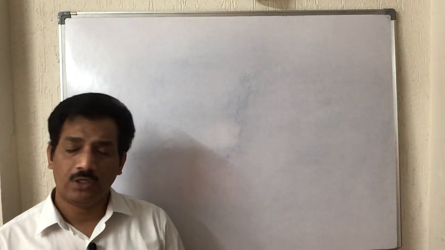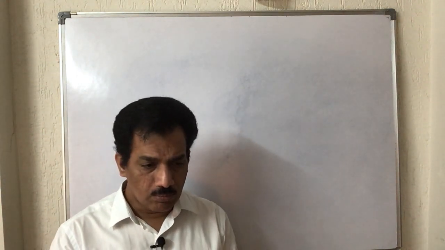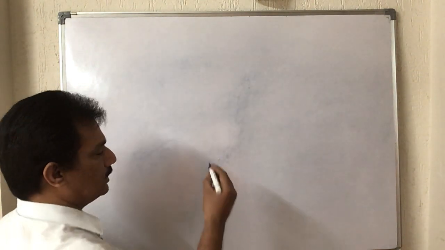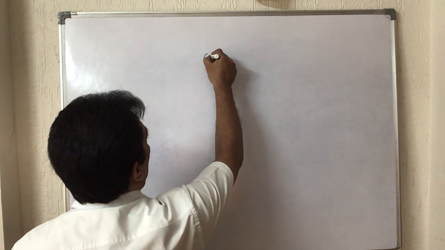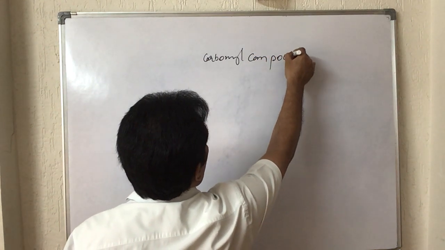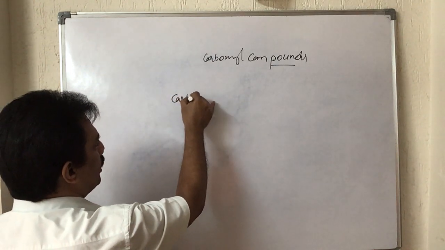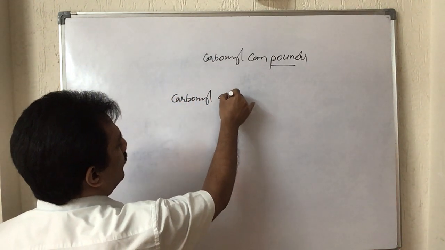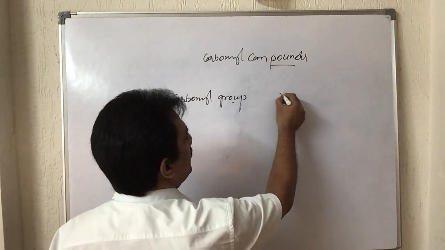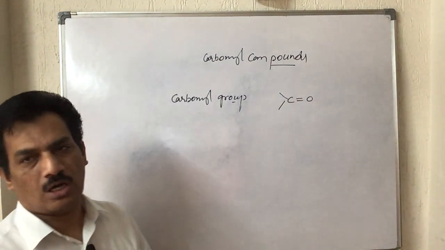First let me start with what the carbonyl compounds are, what the carbonyl group is, and what bonding exists in the carbonyl group. All these we have to discuss first. Carbonyl compounds are the compounds that possess the carbonyl group in their molecule. What is the carbonyl group? It is the carbon that has a double bonded oxygen like this. That group is known as the carbonyl group.